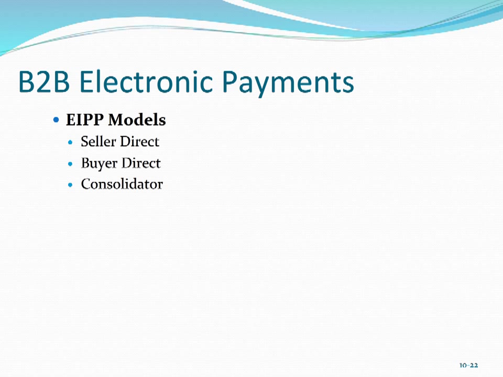Again, EIPP automates the workflow surrounding presentment and payment. Essentially, there's 3 basic models in which an EIPP system can be implemented with: seller direct, buyer direct, and consolidator. For seller direct, the solution links one seller to many buyers for invoice presentment. This model typically is used when there are pre-established relationships between the seller and its buyers.